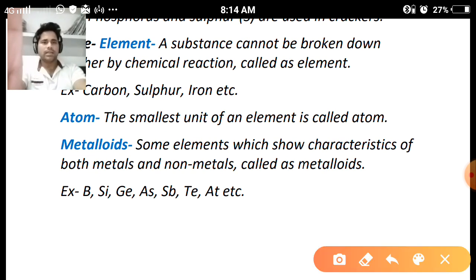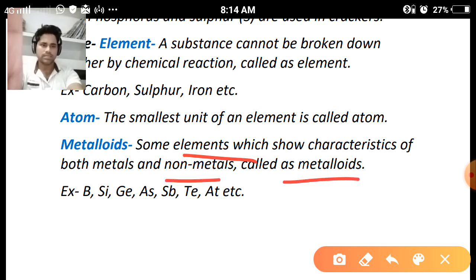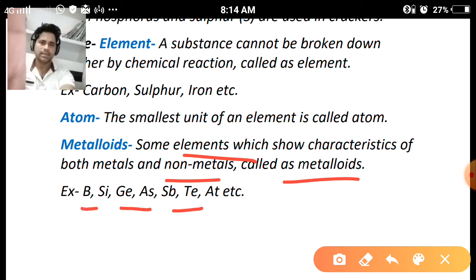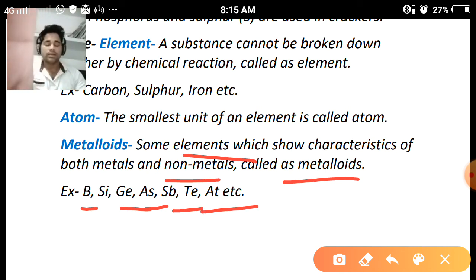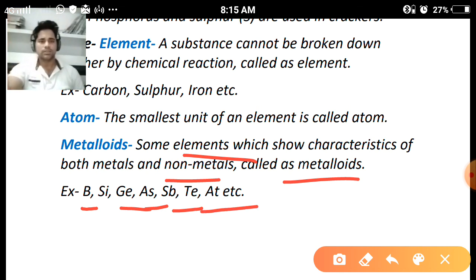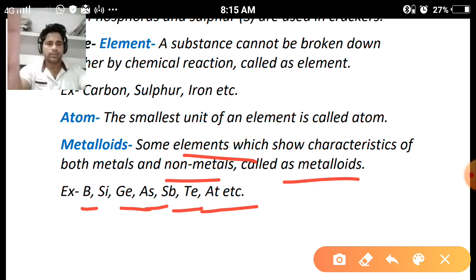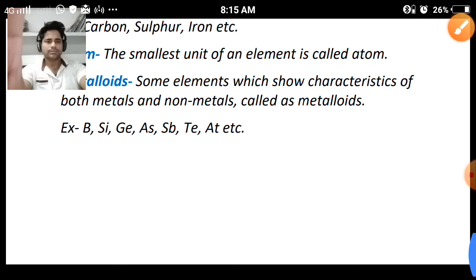What are metalloids? Metalloids are those elements which show the properties of both metals and non-metals. Examples: boron, silicon, germanium, arsenic, antimony, tellurium, and astatine. These are the metalloids which show the properties of both metals and non-metals. So that's why they are considered in the category of metalloids. So this was about metals and non-metals.